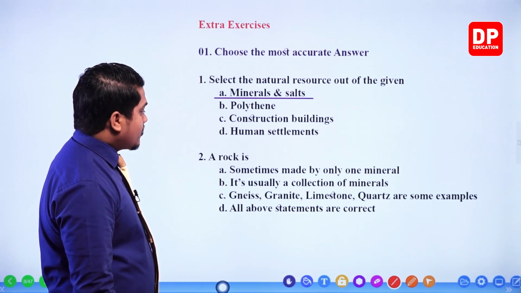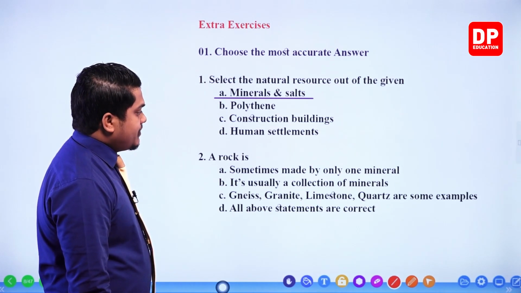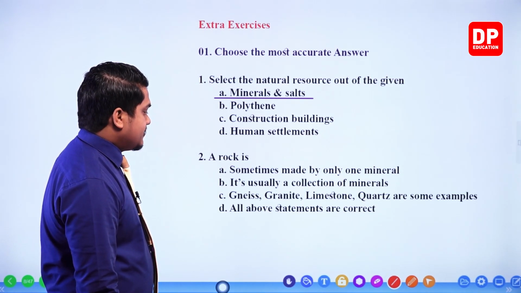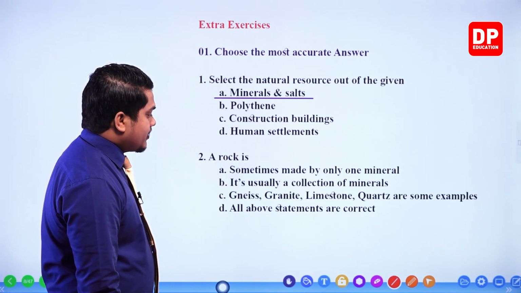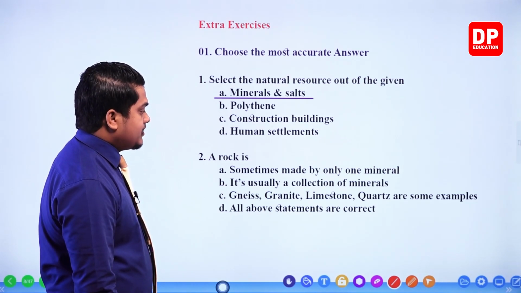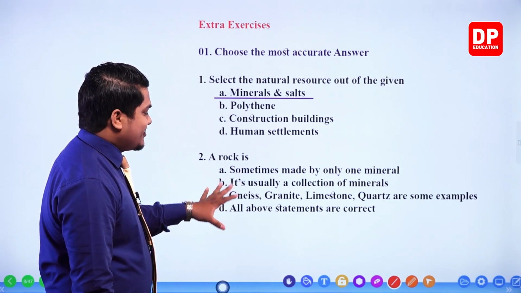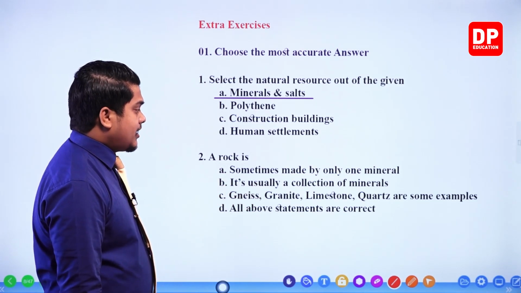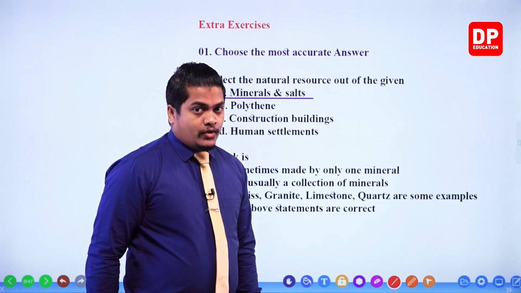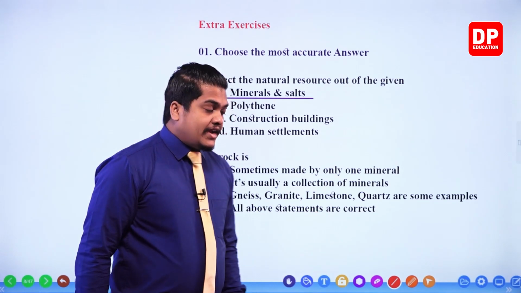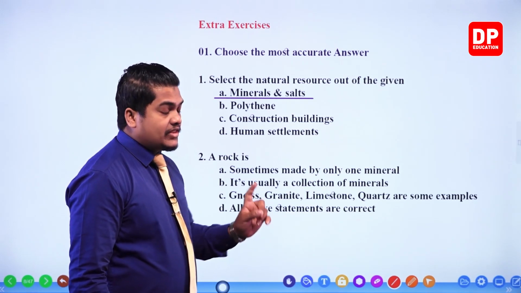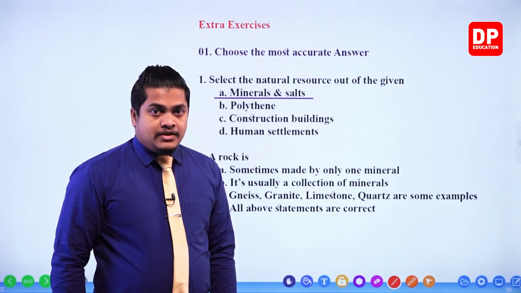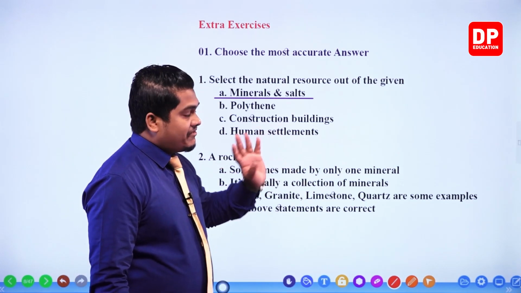Next one. A rock is sometimes made by only one mineral. It's usually a collection of minerals. Gneiss, granite, limestone, quartz are some examples. So you know that gneiss is a good example of a rock. Then granite is also, limestone is also a type of rock, and the same with quartz. Okay, we discussed those things. But you know that quartz and limestone are made up of only one component, which means they can be considered even as a mineral.